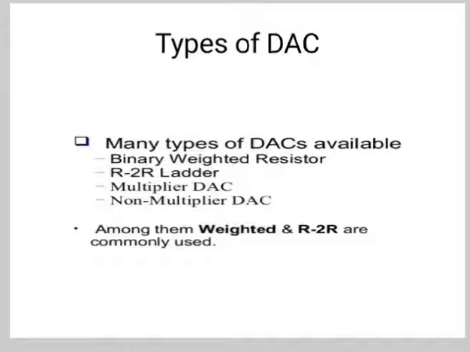Now in short, we will see what the R2R ladder is. This is the simplest type of DAC and it needs only two resistor values arranged in a ladder. The binary input goes into the 2R ladder and the output is obtained from the bottom of the ladder.